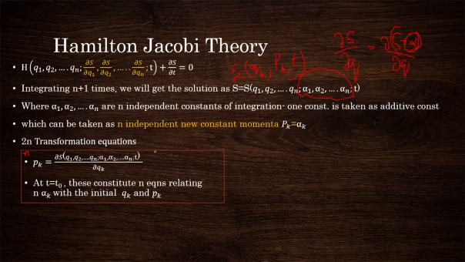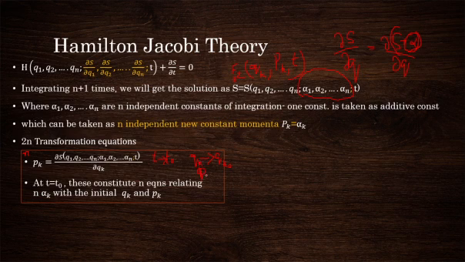Why? Because whenever t is equal to t0, the values of q and p will be those of the initial values. So qk in general will have its zeroth value, qk0.